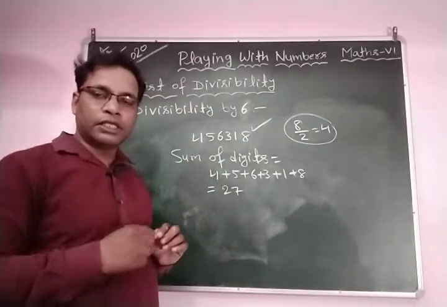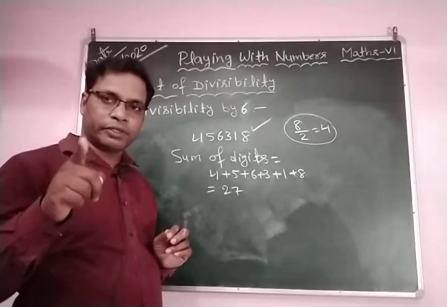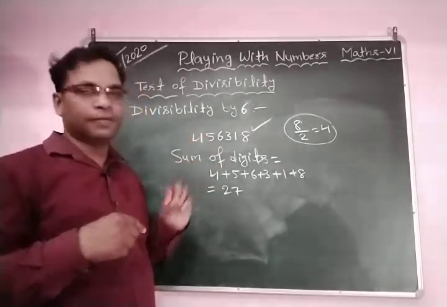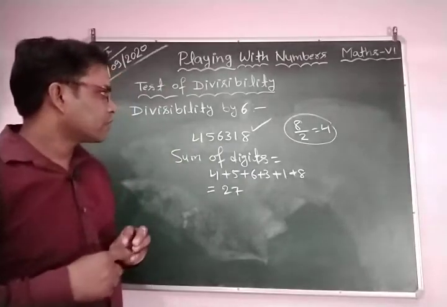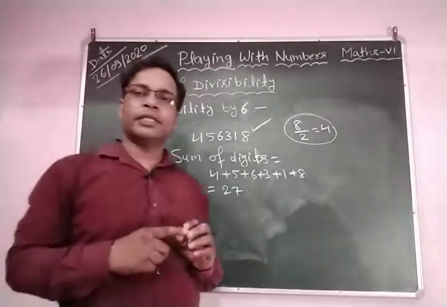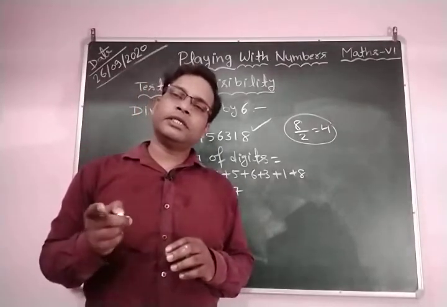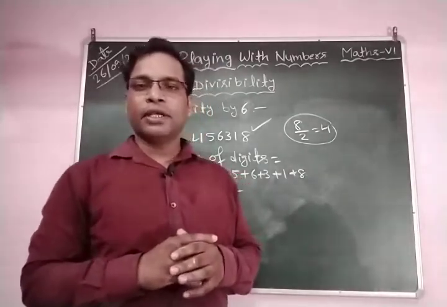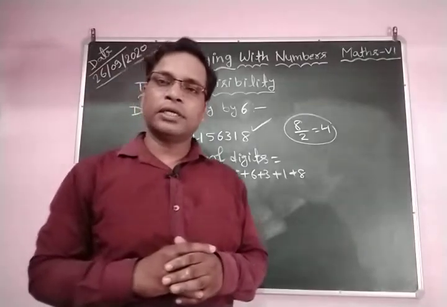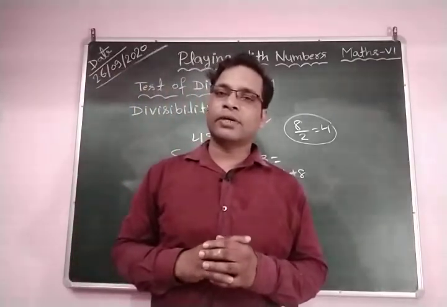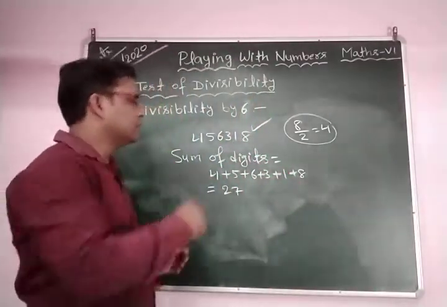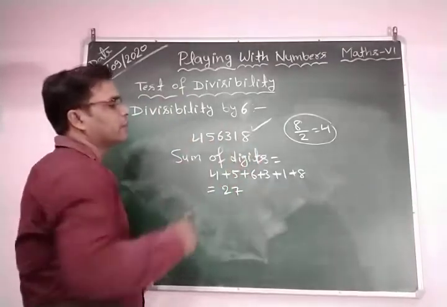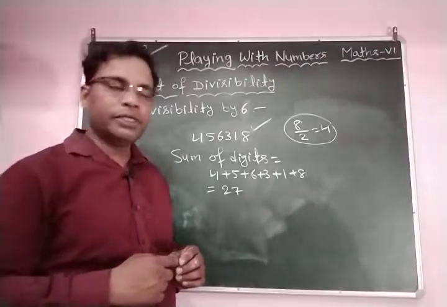So this number is divisible by 3 and 2. A number divisible by 2 and 3 is divisible by 6. A number is divisible by 6 if it is divisible by 2 as well as by 3. So this number is divisible by 2 and 3 both, and therefore this number is divisible by 6, according to the divisibility test of 6.